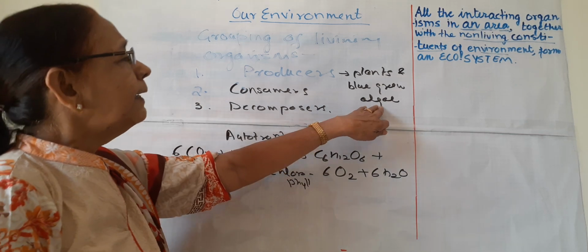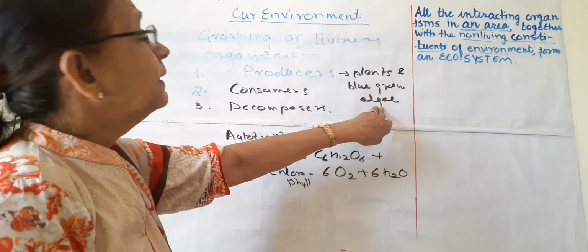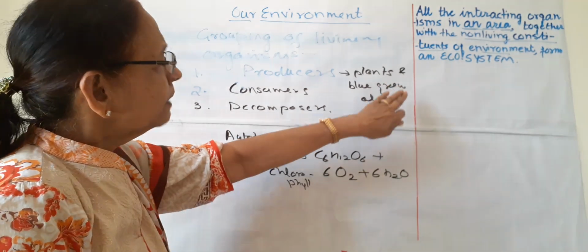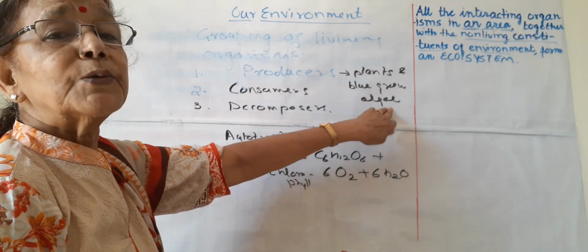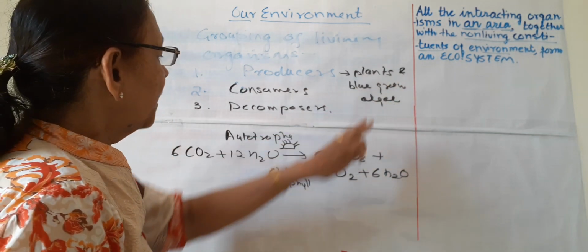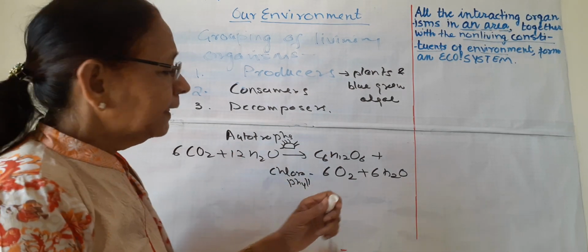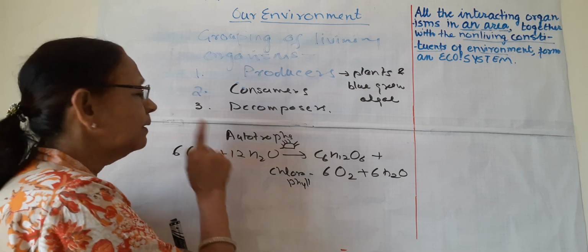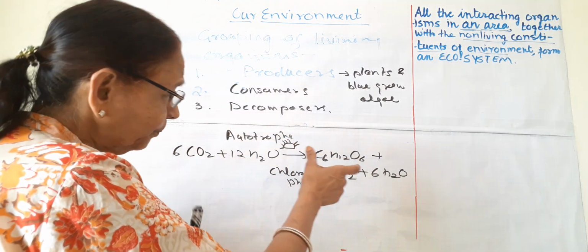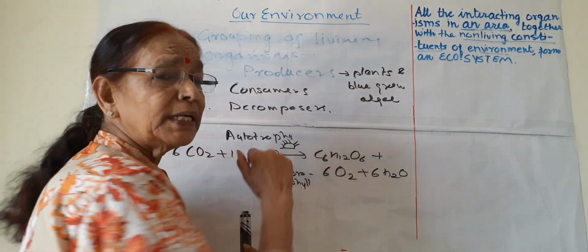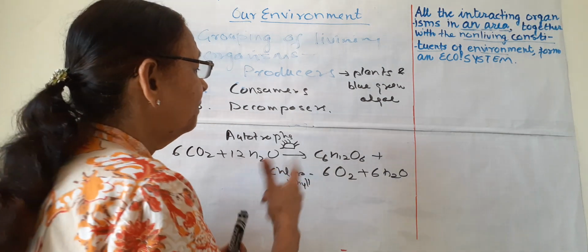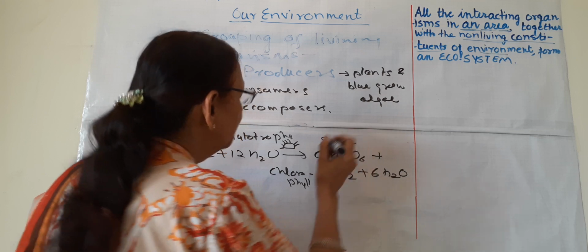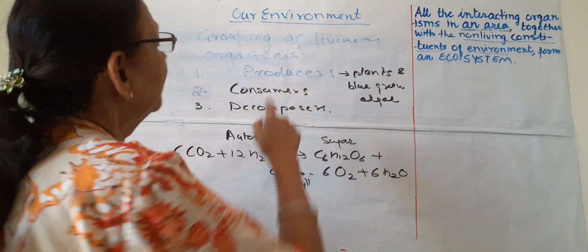These blue-green algae don't have chlorophyll, they have cyanophycin, the other pigment, and some chlorophyll also, and they can also make food. So plants are autotrophs, they can make food, and inorganic carbon dioxide and water form starch in the plant, and this starch or sugar is used in the next heading.